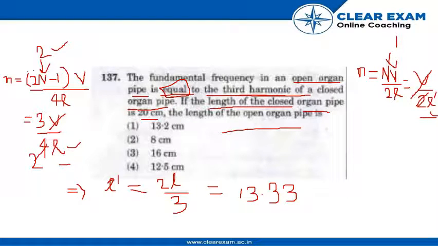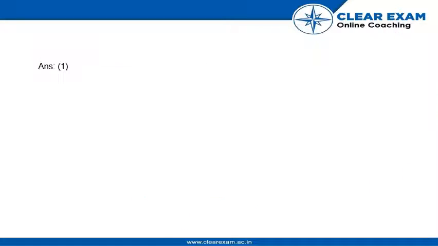The nearest is the first option. So let's see what the answer is. Yes, the answer is option 1, that is 13.2. Thank you.